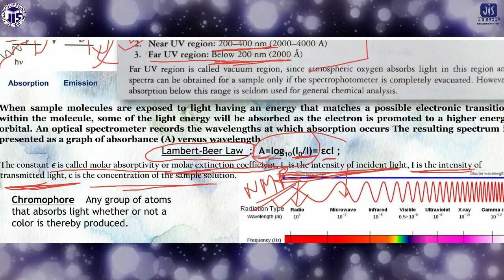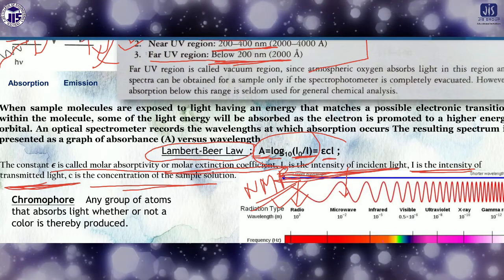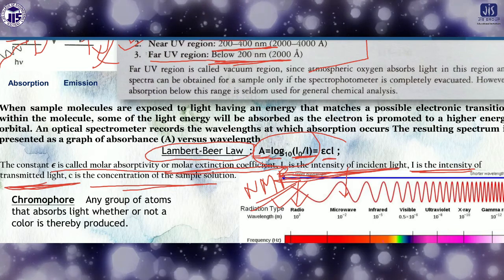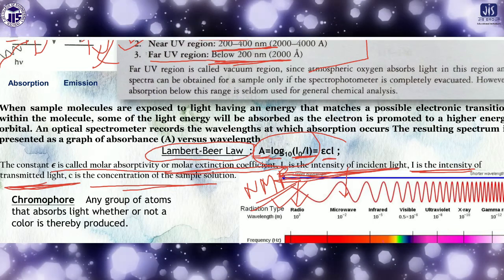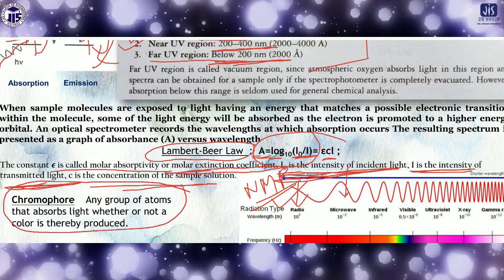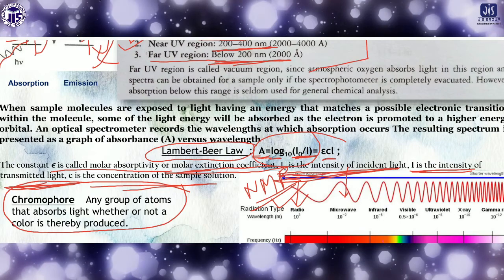Now come to the point: what is a chromophore? A chromophore is any group or atom that absorbs, or is mainly responsible for absorption, whether or not color is thereby produced.